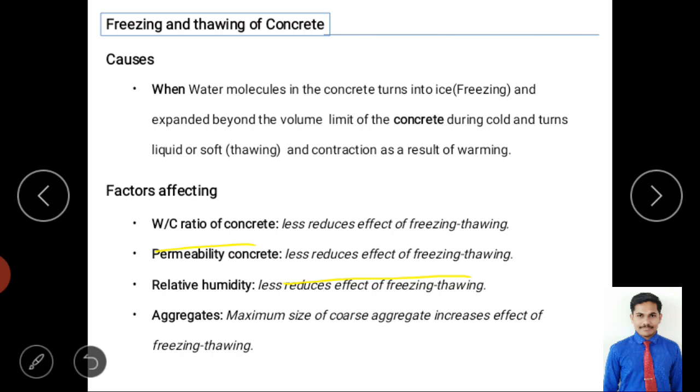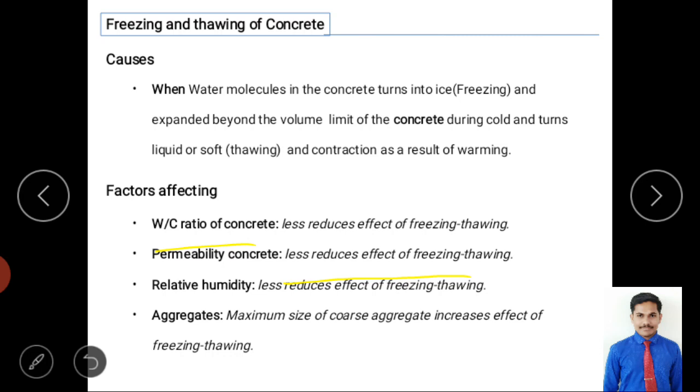When the environment has less water content, there is less penetration of water into the voids of the concrete. Water is available through the concrete mix as well as from the environment, such as moisture or water vapors, and even that water can penetrate. So water should be less during the preparation of concrete as well as in the environment. That's why, if relative humidity is less, the action will be less.